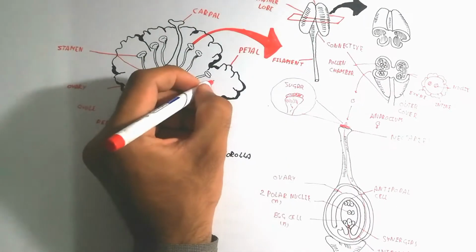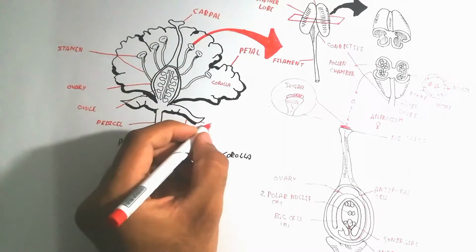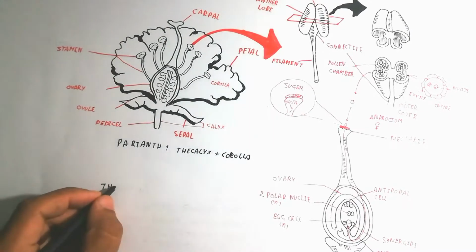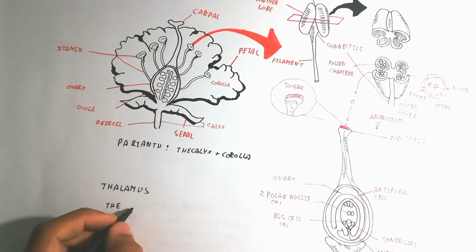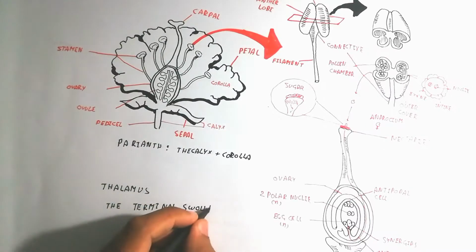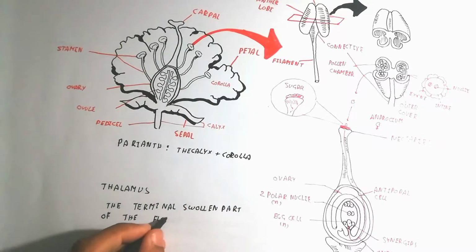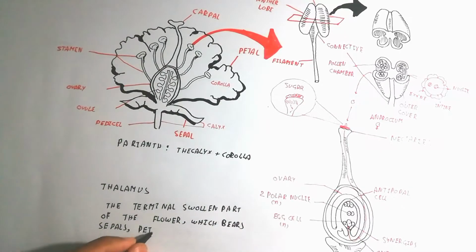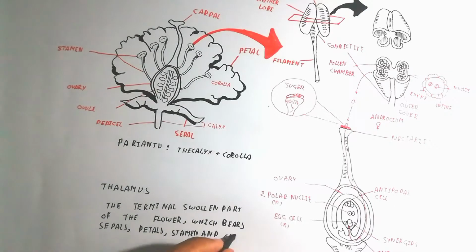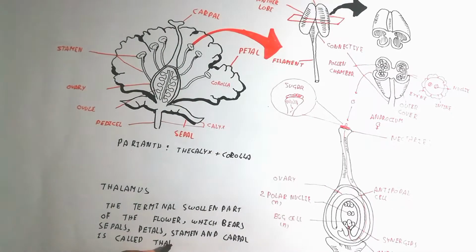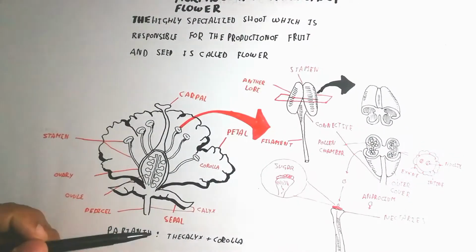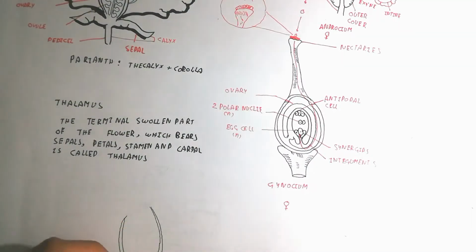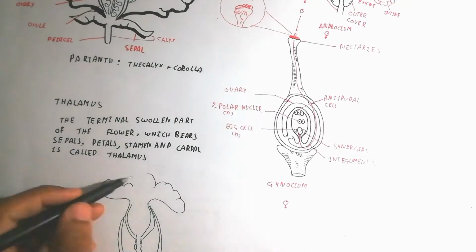So now we will talk about the perianth. The perianth is the combination of calyx and corolla. The corolla is the petal and the calyx is the sepal. So that's simple. And thalamus is another. We will talk about the overview of the morphological character of flower. The thalamus is the terminal swollen part of the flower which bears sepals, petals, stamen, and carpel. And this thalamus is present here.